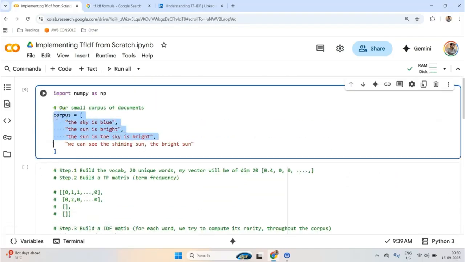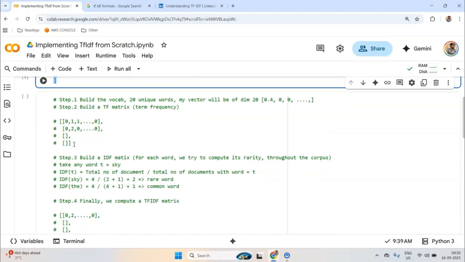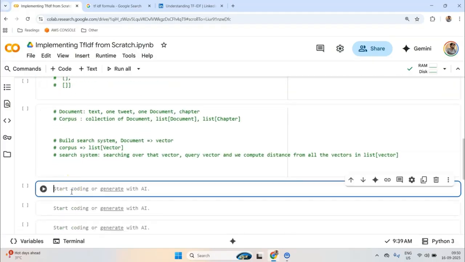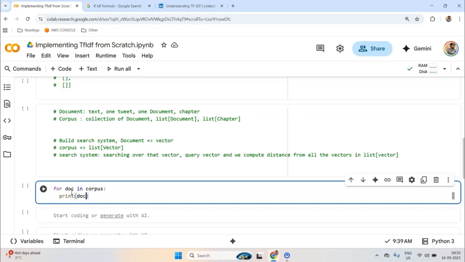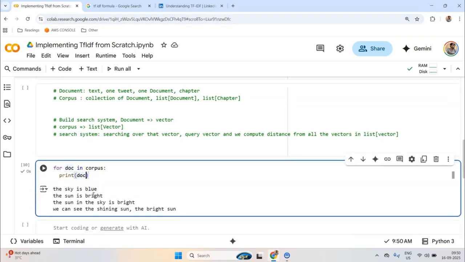Now the first step is building the vocab. So I'll take my corpus and build the vocab. How can I build the vocab? I can loop through my sentences, or maybe I should say documents. So for doc in my corpus, let's try to print doc for now. Let's build it step by step. So I can see my doc, right? Now let me split my doc on space.